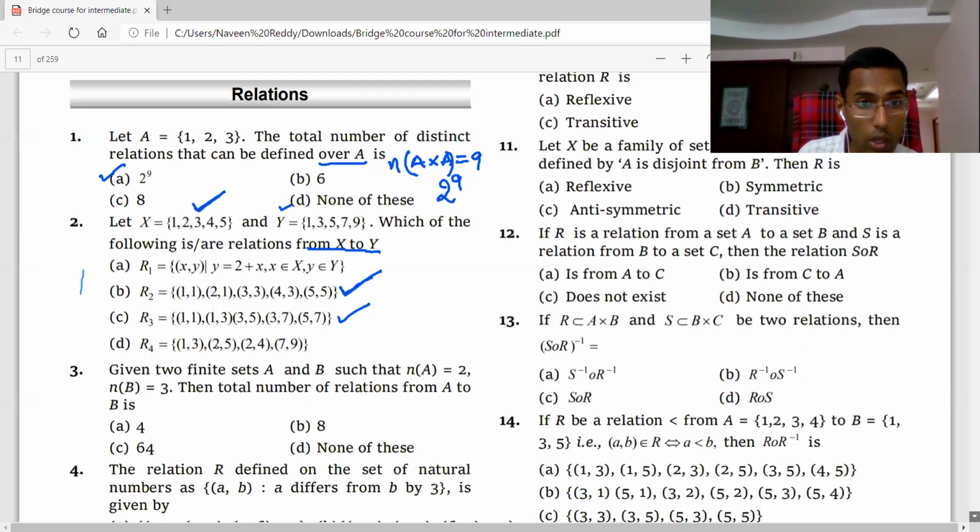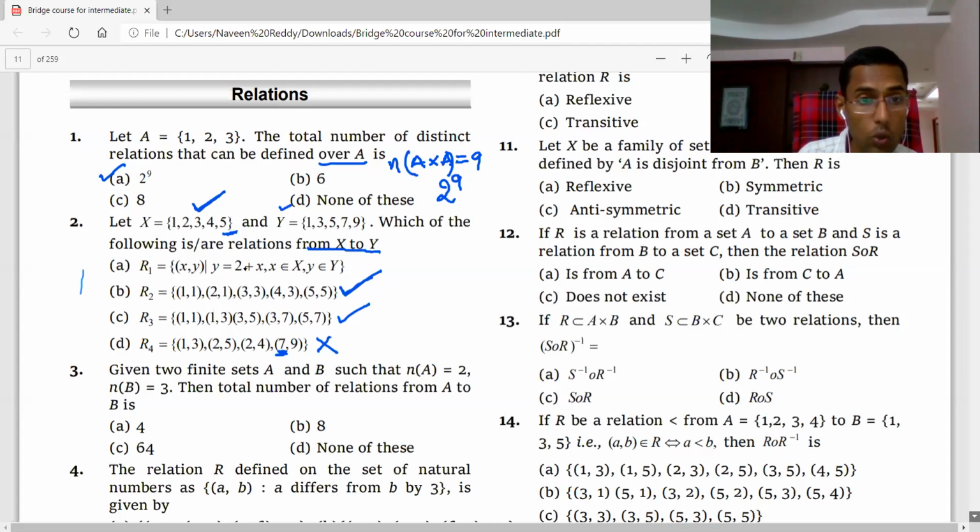So R4: 1 2 2 7. No, this is not a relation from X to Y. How do you know? This 7 is not there in X. The set of first elements, the domain, is 1 2 7, but 7 is not there in X. Therefore, this cannot be a relation from X to Y. A relation from X to Y should be a subset of X cross Y. So the first element should belong to X, and the second element should belong to Y. Therefore, it's not a relation.